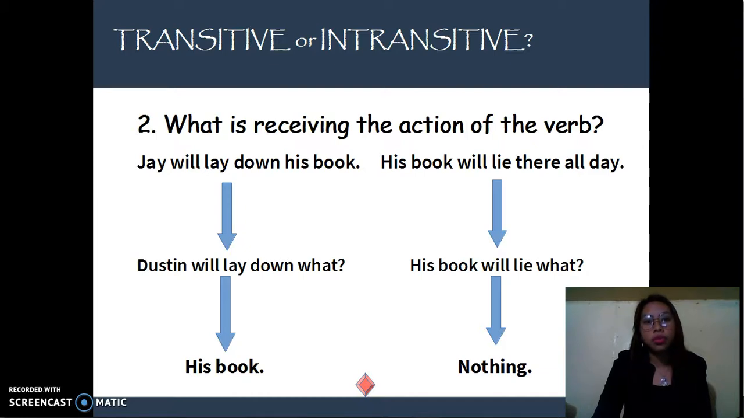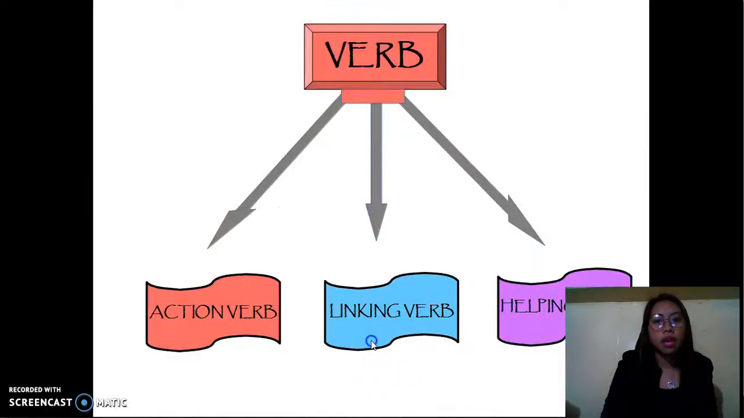In example number 2, his book will lie there all day. Now, his book will lie what? Nothing, right? It does not make sense to lie something, since the verb has no direct object, or there's no noun receiving the action of the verb. It is intransitive. Now, another type of verb is what we call the linking verbs.